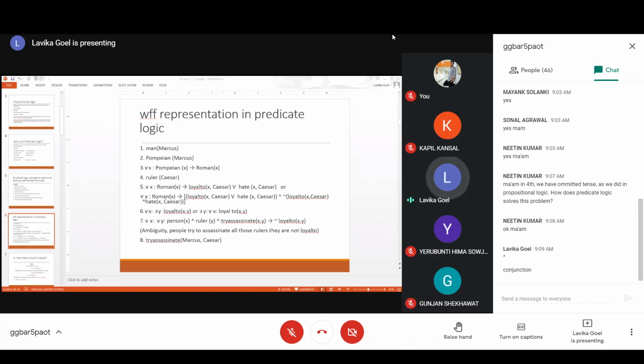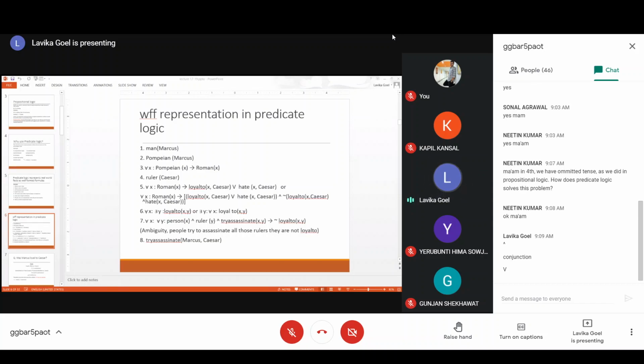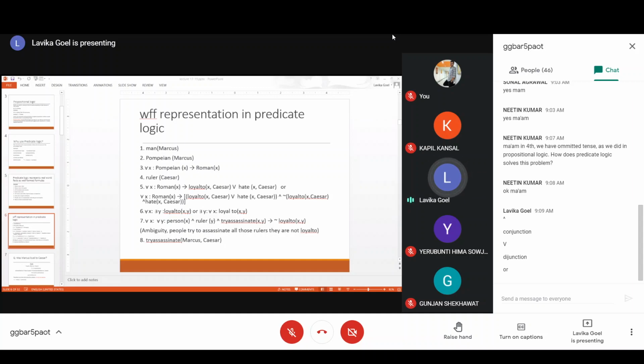Fine. So V is basically disjunction, and it is also called or. Fine. Disjunction. And that caret sign, the upside down V, is called a conjunction, or an and. Fine. So you have here loyal to x comma Caesar. Why? Because if there is in a sentence a subject, an object and a verb, then the verb comes as a predicate, and subject and object become the two arguments of that predicate. That's how you get this.